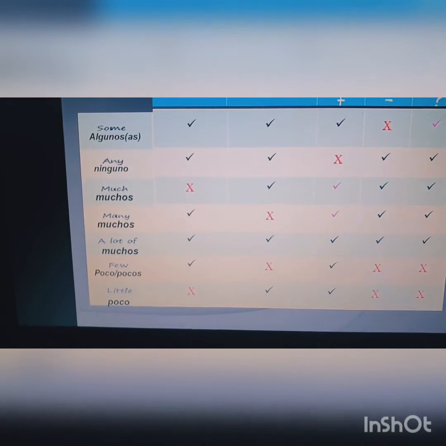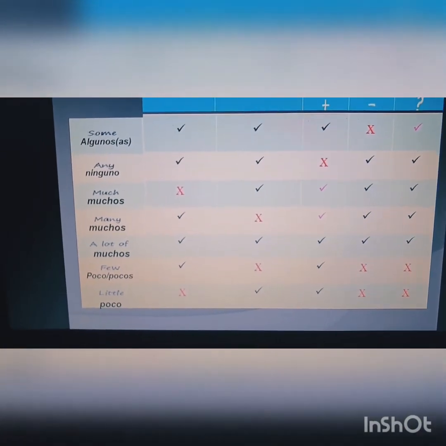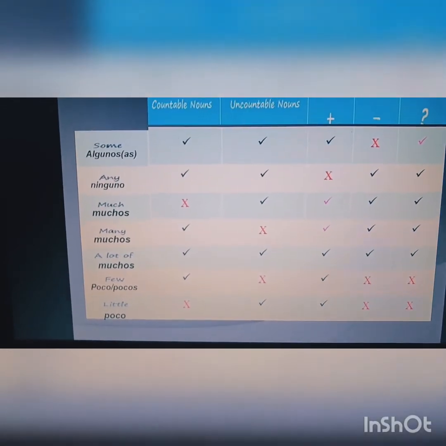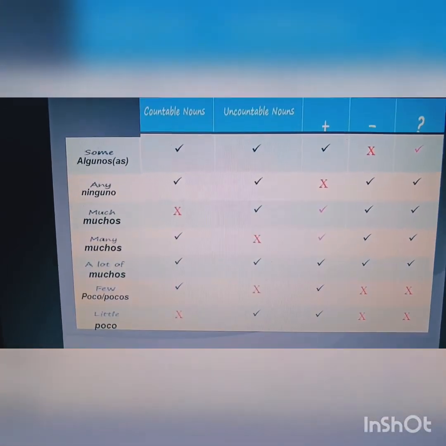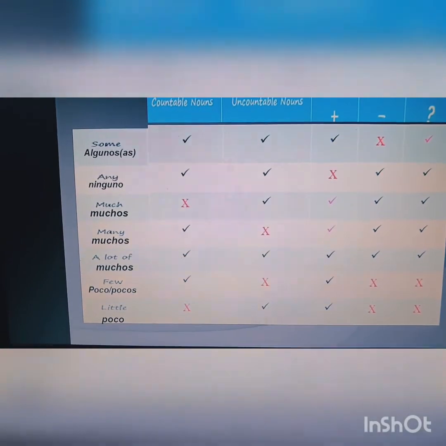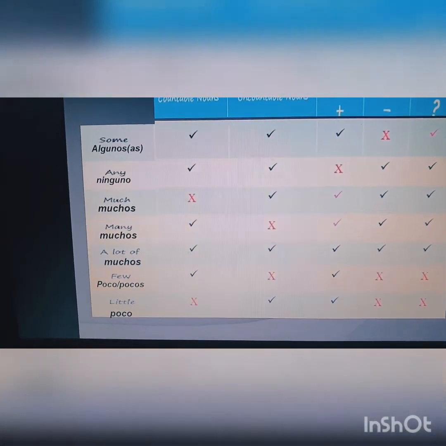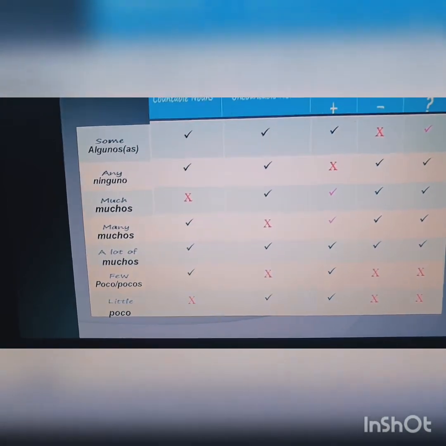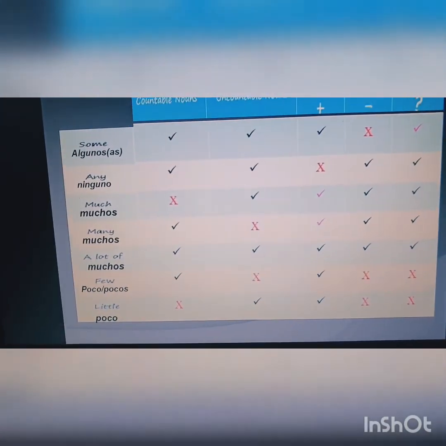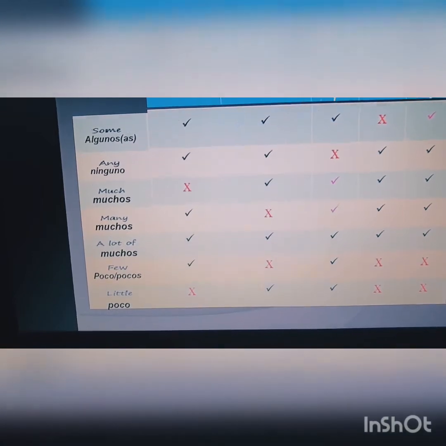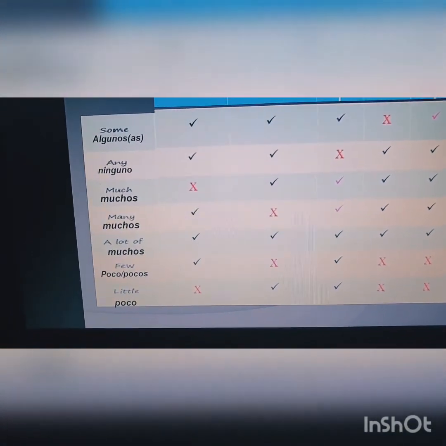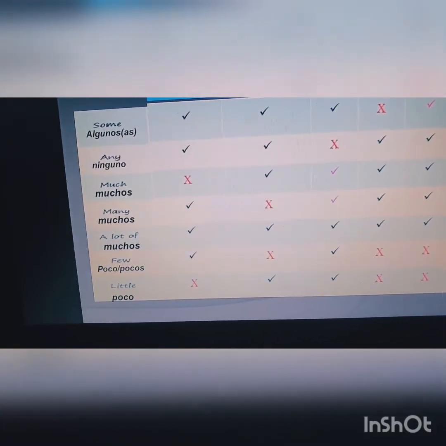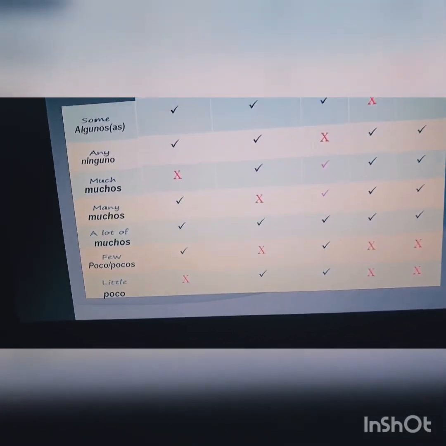Continue with this part: a lot of is used for countable, for uncountable, and for all sentences. But it is different because they have the same meaning. They both mean a large amount or number of people or things. A lot of means very often or very much, used as an adverb. It often comes at the end of a sentence and never before a noun.